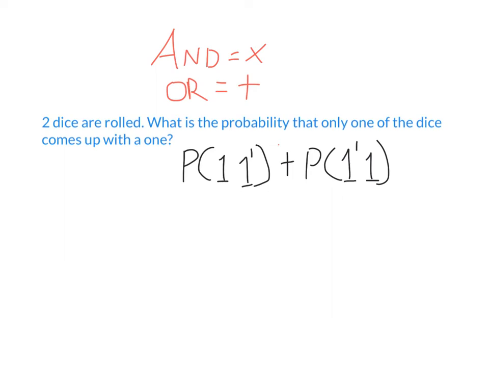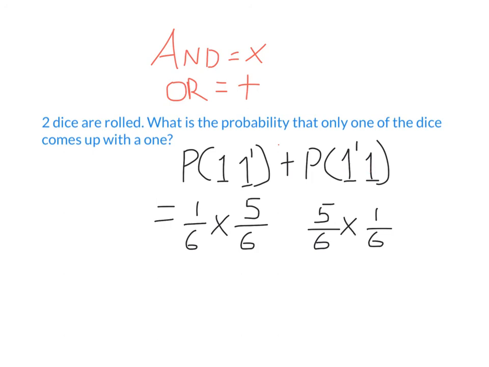So what we have here, for the probability I get a 1, then not a 1, this is the probability I get a 1 on the first go. This is the probability I do not get a 1 on the second go. The probability they both happen, I just multiply the respective probabilities. So now let's find this probability. Well, that's actually going to be the same idea. The probability I don't get a 1 the first go, the probability I do get a 1 the second go, the probability of both of these events happening, I just multiply their respective probabilities.